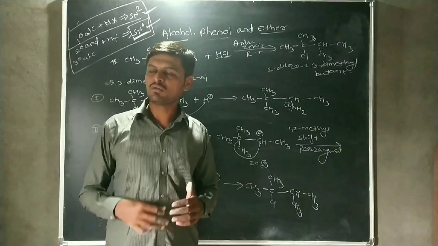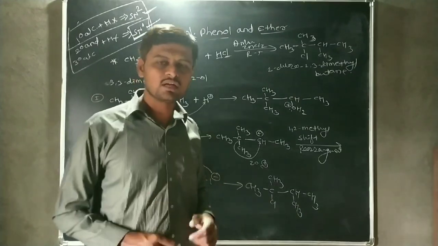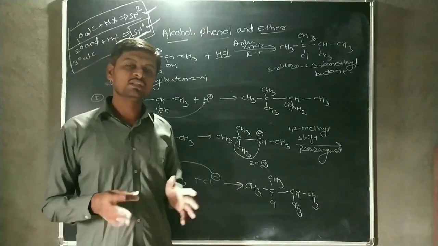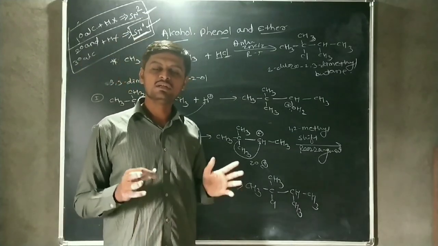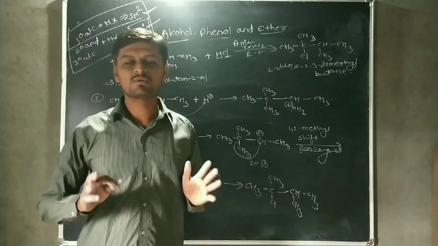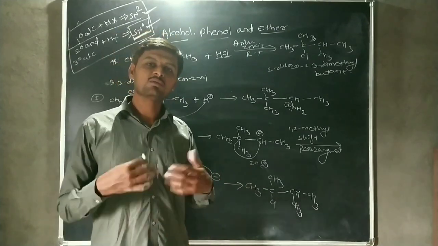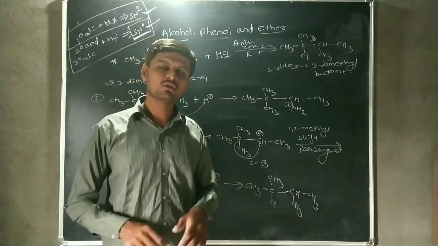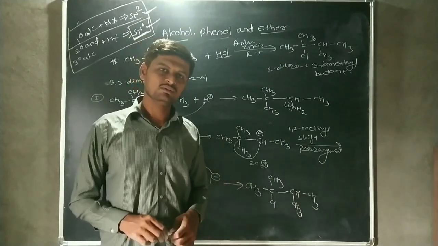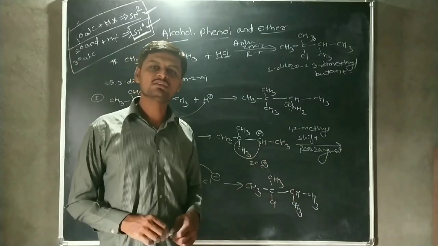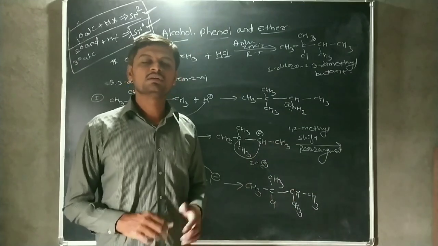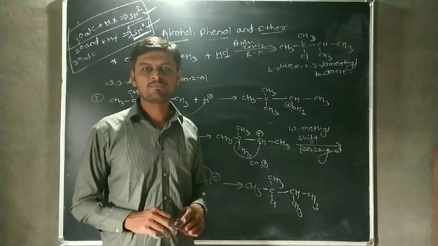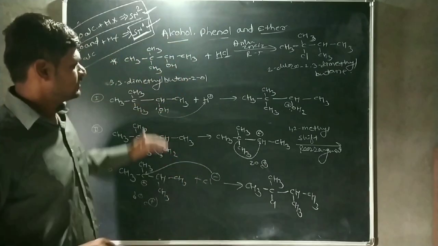By hydride or by methyl shifting, the secondary carbocation gets converted into tertiary carbocation, because the intermediate in SN1 reaction is a carbocation, and if the carbocation is more stable, then the product which is formed from the carbocation is also stable. Therefore, this rearrangement reaction may be possible in case of secondary alcohol. Okay, guys, this is the reaction